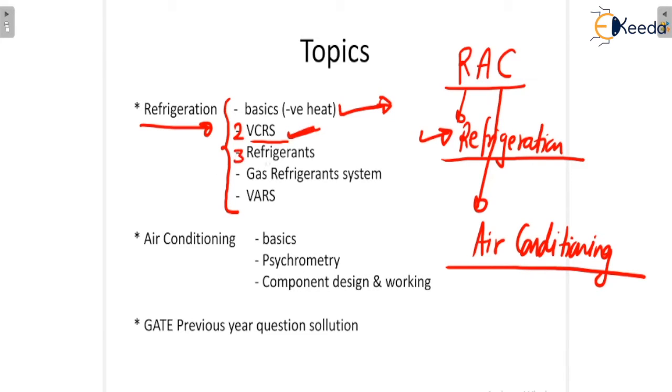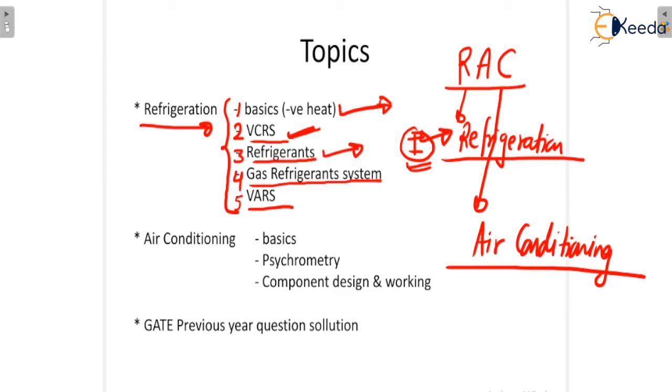And what is your third chapter under the first section? The first section is refrigeration. So the third chapter is refrigerant. Refrigerant works like blood. I will explain this in this topic. The fourth topic is gas refrigerant system. And the fifth topic is VARS, vapor absorption refrigeration system. So in total, five topics under this first section.